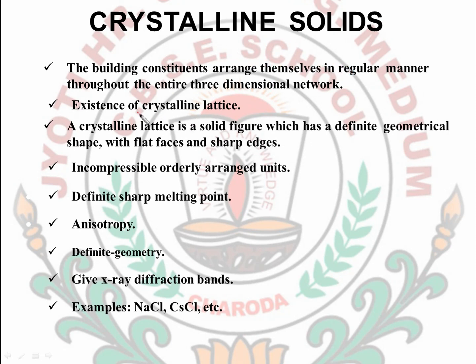There will be a crystalline lattice present there.